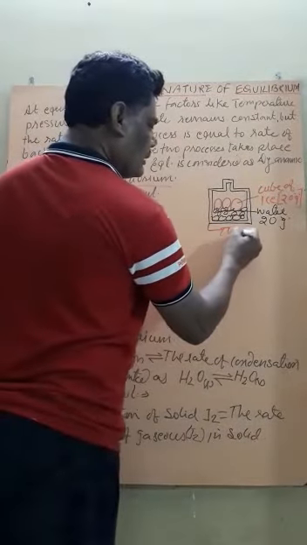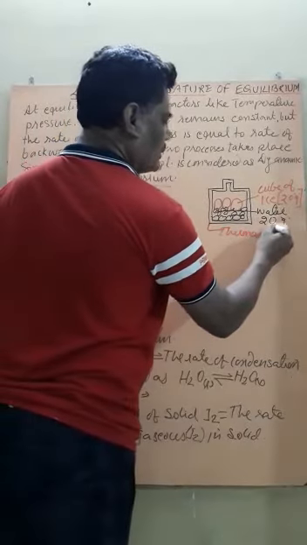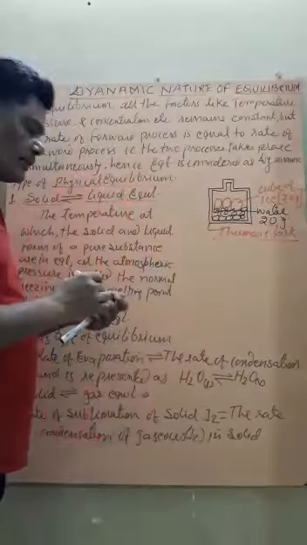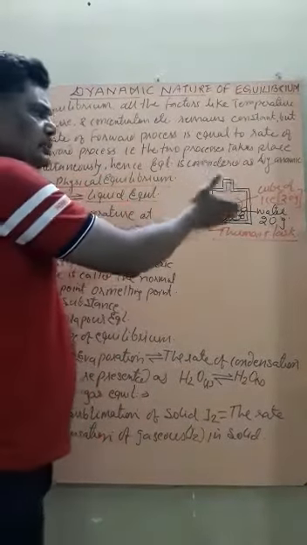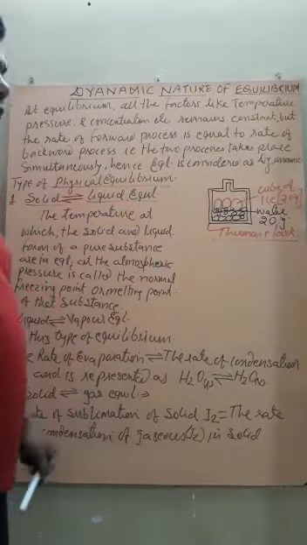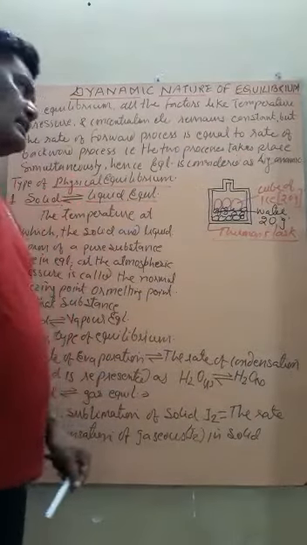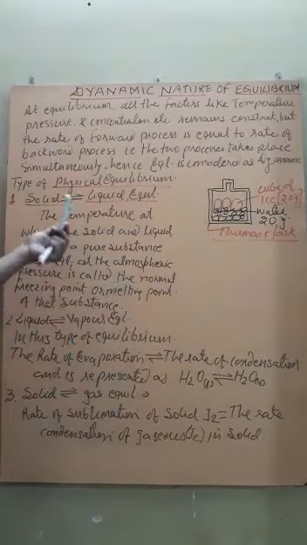What is the nature of a thermos flask? It protects the substance kept inside the vessel from the effect of atmospheric conditions. This is called a thermos flask like vessel.